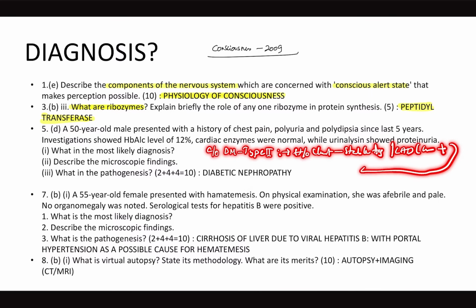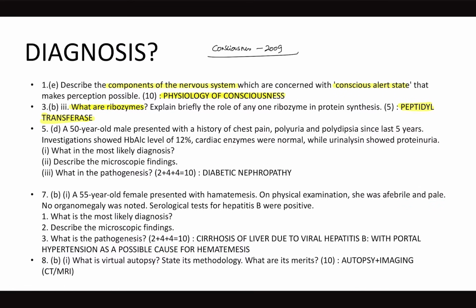Plus now, because there is proteinuria, the likely diagnosis is diabetic nephropathy, because it's almost been 5 years that the patient is having this problem. Diabetic nephropathy has been asked for the last 2-3 consecutive years. So instead of straight away asking the microscopic findings and pathogenesis of diabetic nephropathy, indirectly they are giving you a clinical scenario, and the diagnosis here is diabetic nephropathy.